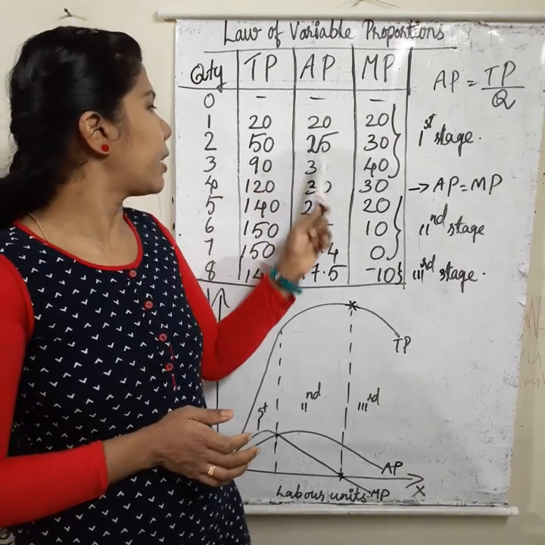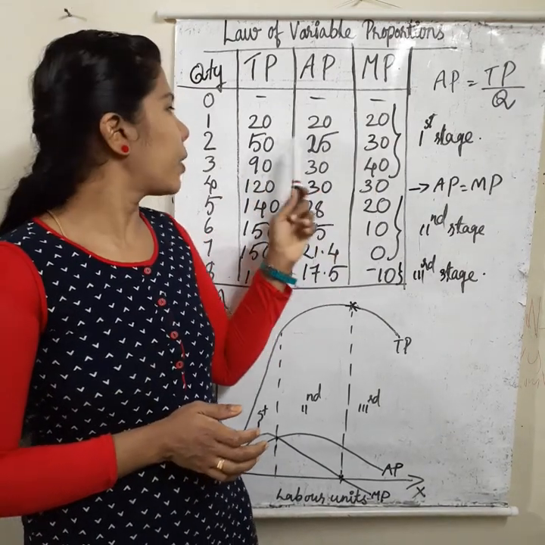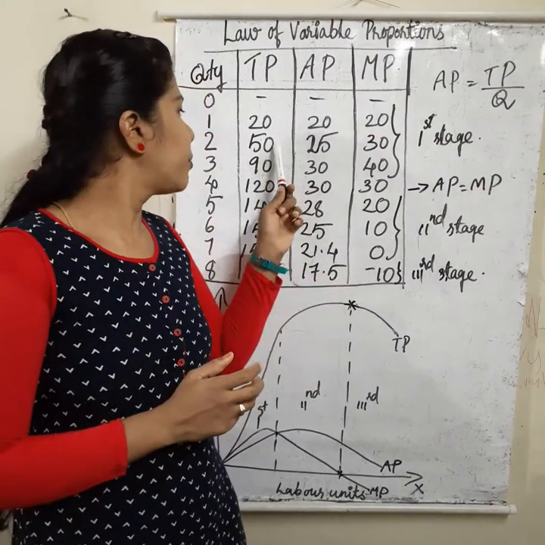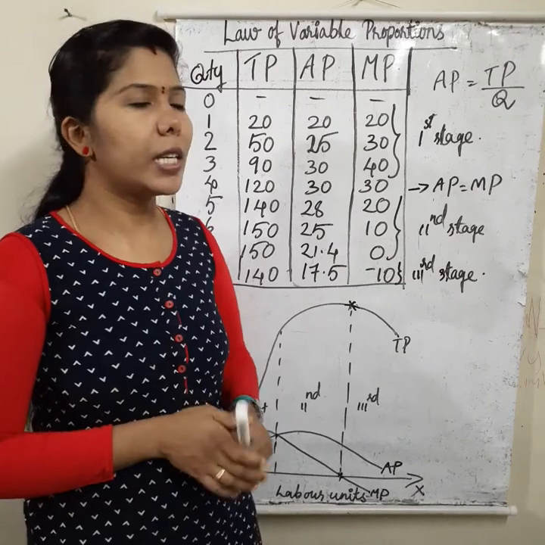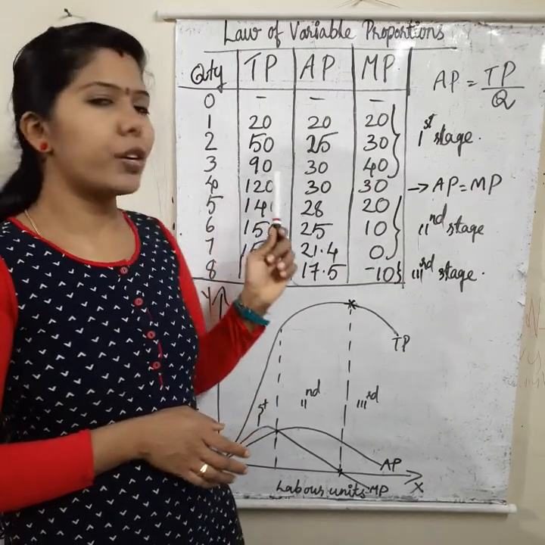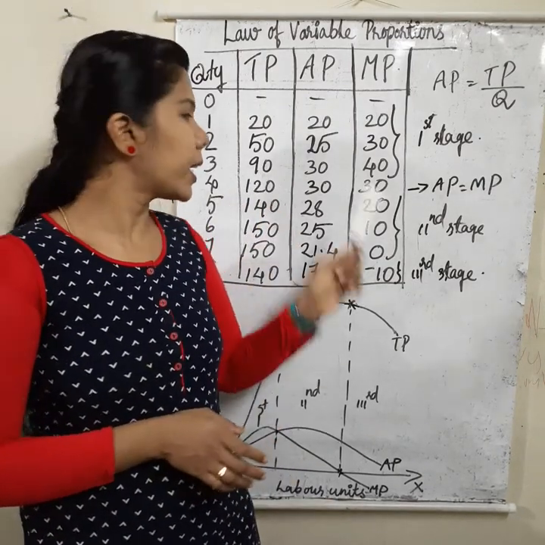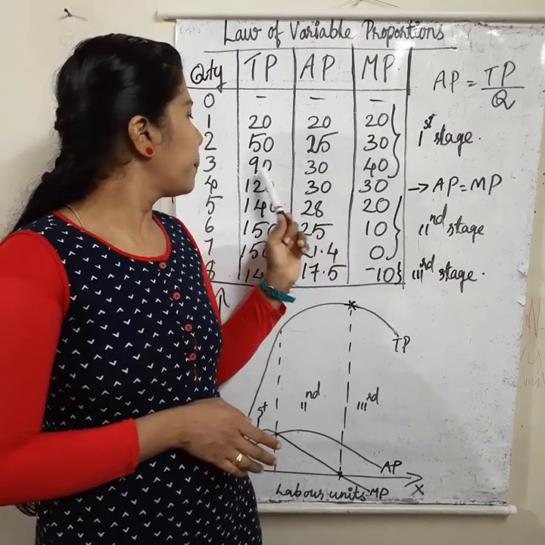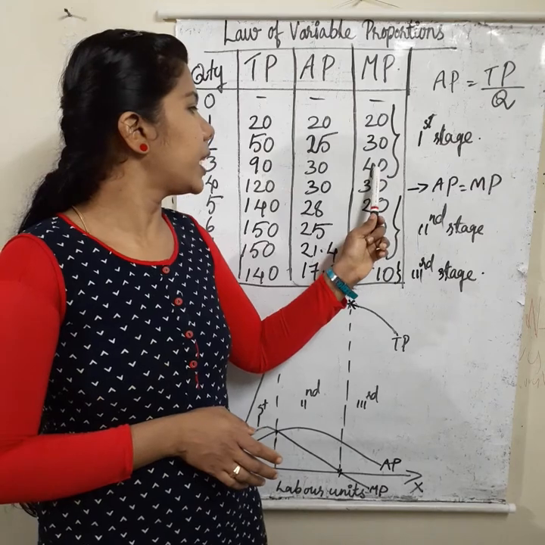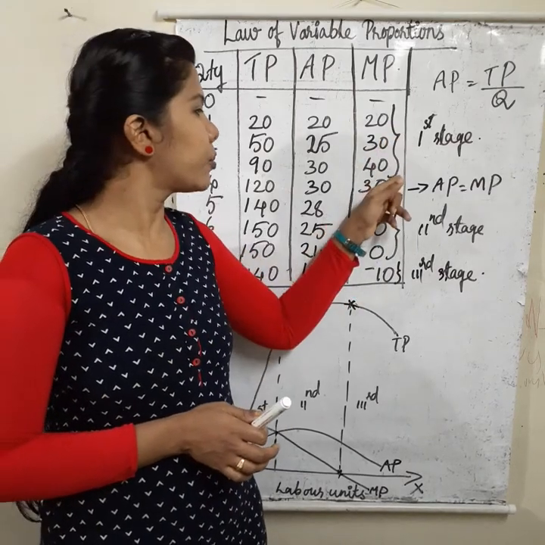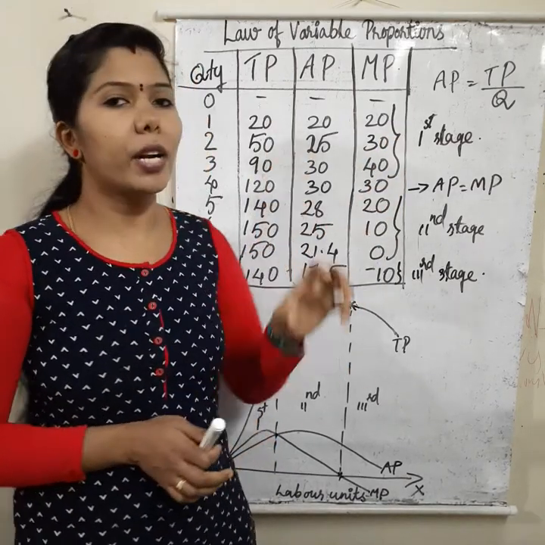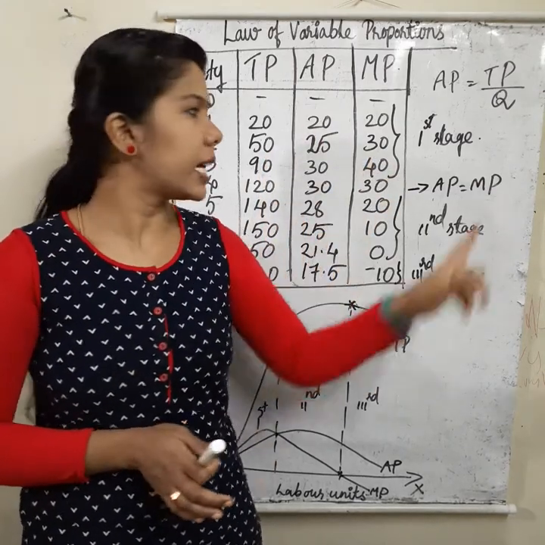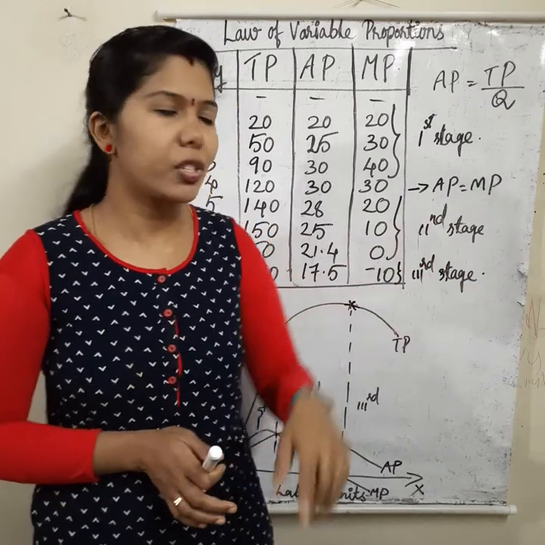Then how will we get marginal product? It is the difference between the total product of two stages: 50 minus 20, 30. Got it? In the third row, 3 units of labor are used, 90 is the total product, and 90 divided by 3, 30, is the average product. 90 minus 50, that is 40, is the marginal product. This is the first stage. In this first stage, total product increases at an increasing rate, and average and marginal product also increase. That is the stage of increasing returns.